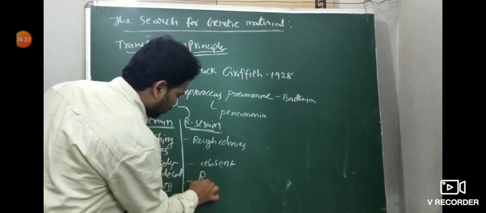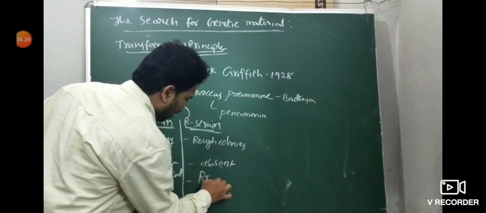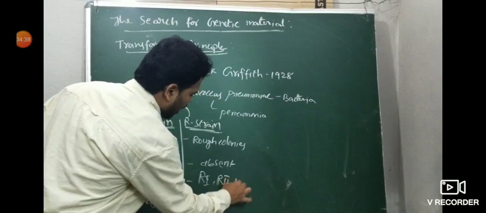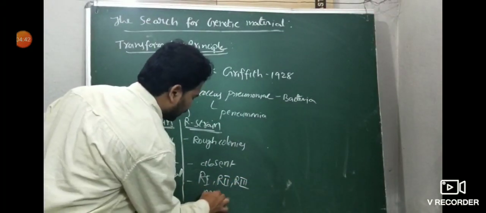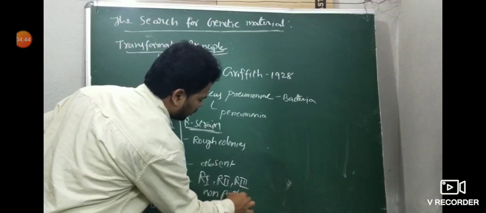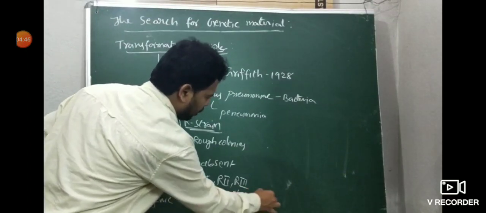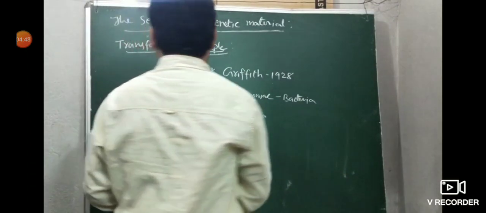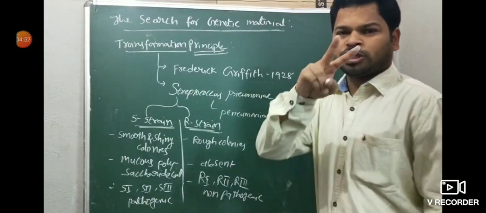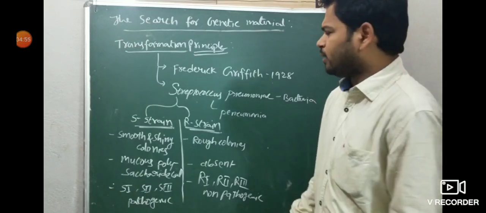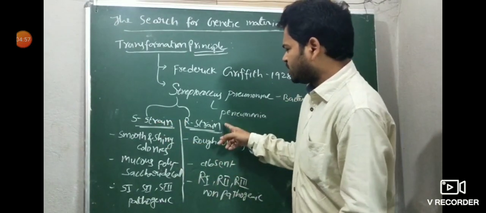But R1, R2, R3 are non-pathogenic in nature, not causing disease. So this is an important point: Streptococcus pneumoniae bacterium produces two types of colonies, one is S strain and another is R strain.